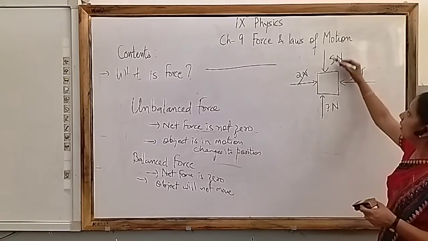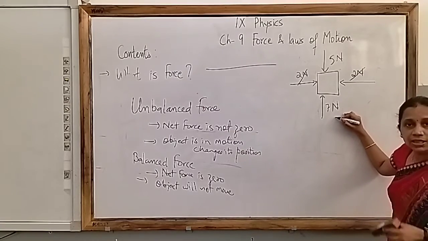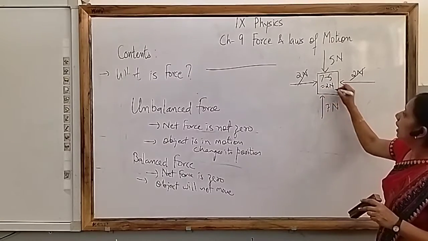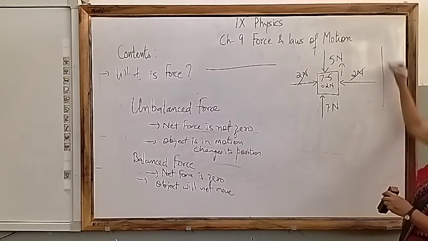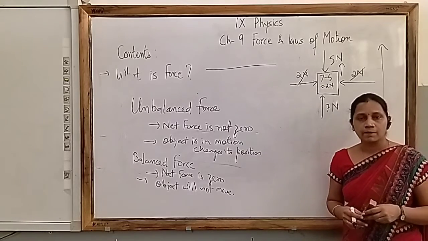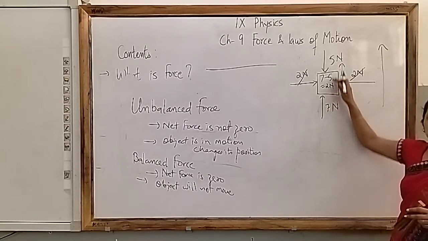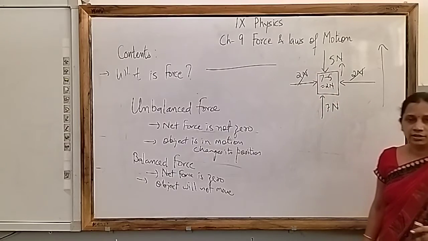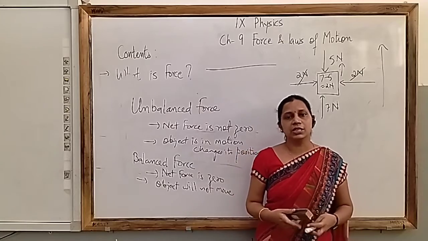But now in vertical direction, 5 Newton from this side, 7 Newton from this side. That means there is net force of 2 Newton, and in which direction? Up direction. That means this box will move in upward direction. So this is the condition of unbalanced force. So like this, we have to take into consideration all the forces: horizontal with horizontal and vertical with vertical. You cannot cancel horizontal with vertical. That also you have to keep in mind. So hope this concept is clear to you.